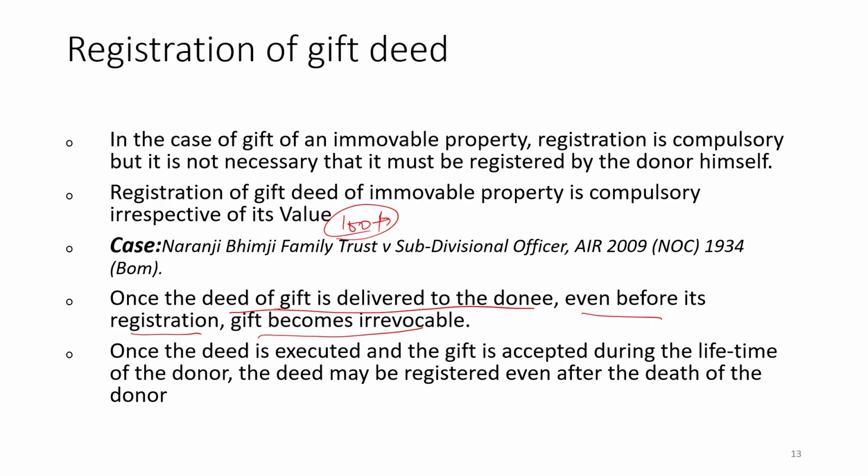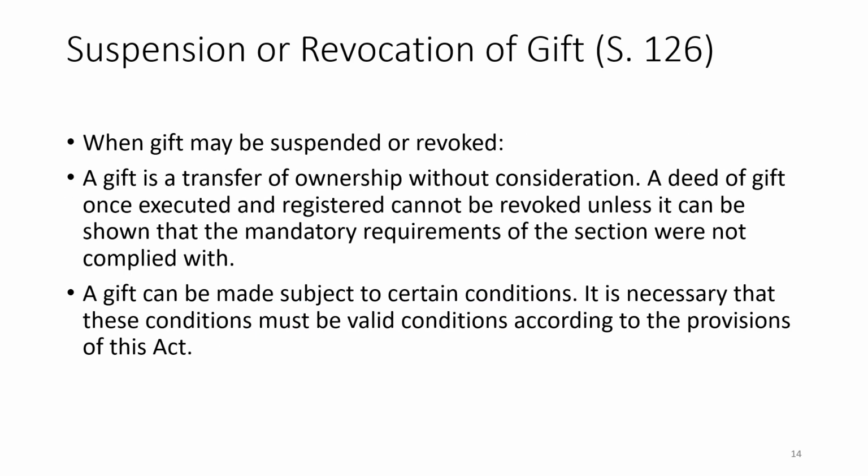Once the deed is executed and the gift is accepted during the lifetime of the donor, the deed may be registered even after the death of the donor. So, once it has been accepted during the lifetime of the donor, that deed may be registered later on also, after the death of the donor.